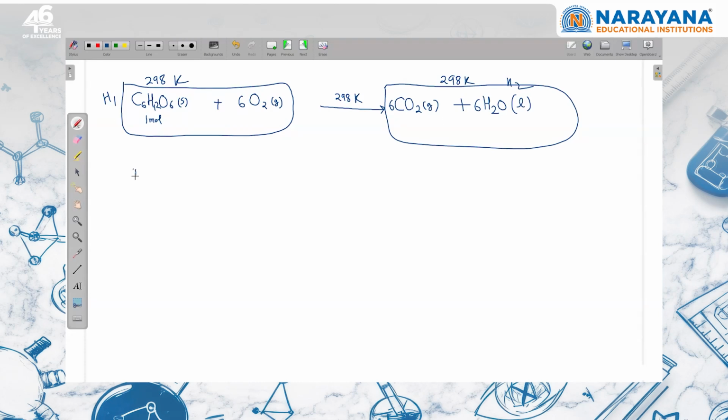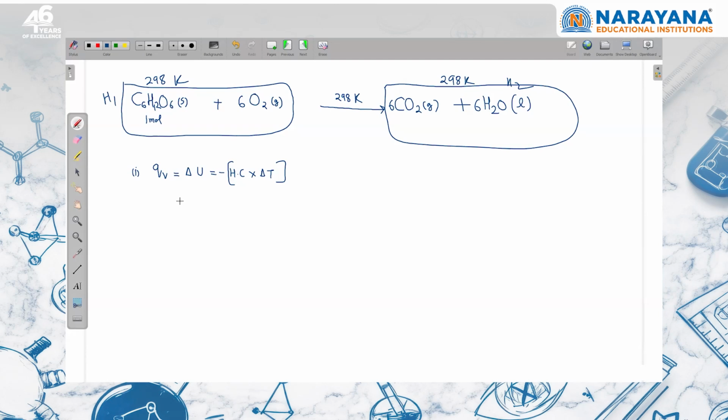Now, we are doing the experiment in a bomb calorimeter, so heat exchange taking place at constant volume should be equal to the change in internal energy of the system. QV is delta U, and QV can be written as heat capacity into temperature change with a minus sign, because if heat is rejected by the reaction, only then is the surroundings gaining. So the surrounding is gaining heat capacity into temperature change. That is the heat energy absorbed by the surrounding, and this is the heat energy released by the chemical reaction. So I can write like this.